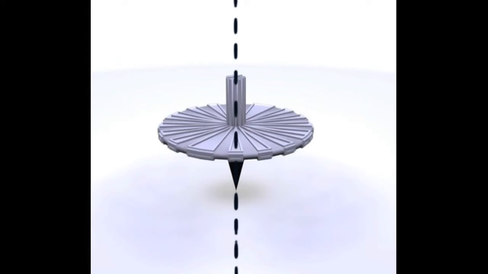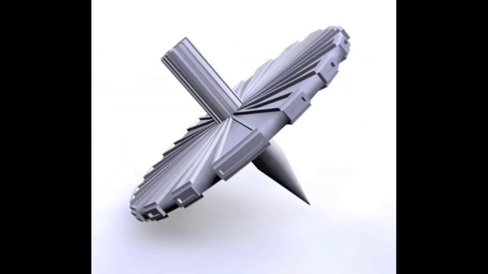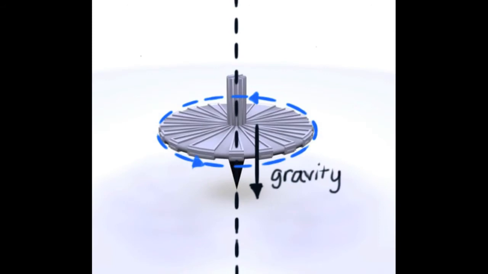Let's try to understand the physics behind spinning a top. Say we have a top. The force of gravity is pulling down on it. If we were to let go of the top without spinning it, it would just fall down because of gravity. But let's say we decide to spin the top.